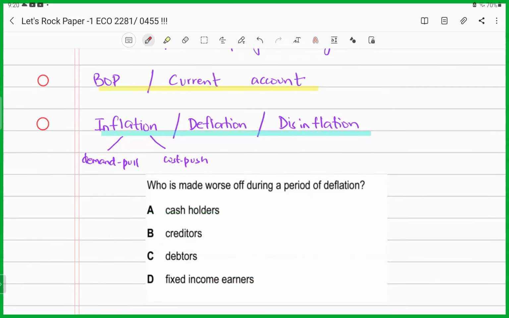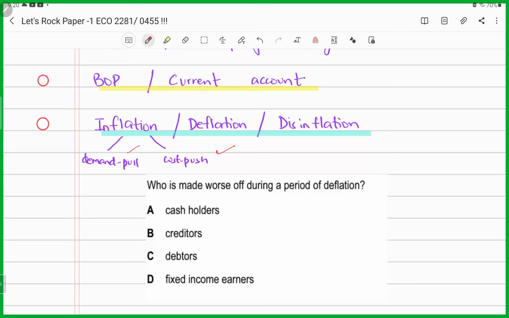Deflation, we all know, is negative inflation, a sustained fall in the price of the goods and the services. Disinflation was what? A fall in the rate of inflation, right? And what is inflation? The rise in the general price level of goods and services, right? Then inflation, types of inflation, whether it's a demand pull inflation or it's a cost plus inflation. It's a rise in the general price level due to higher cost of production. So then it would be cost plus inflation. If it's a rise in the general price level caused by higher demand, then it would be demand pull inflation, right?